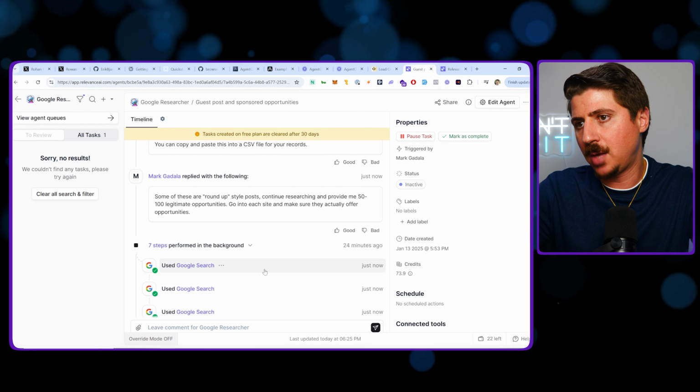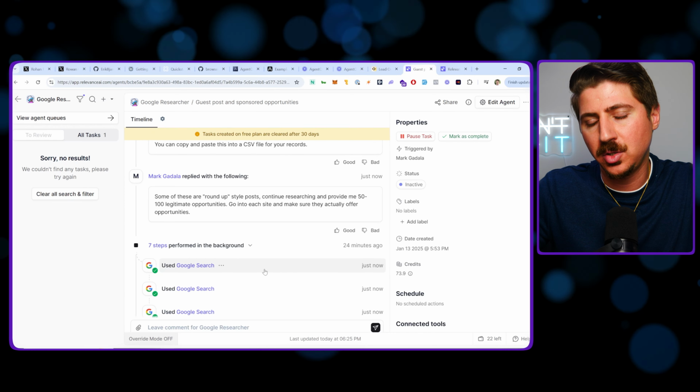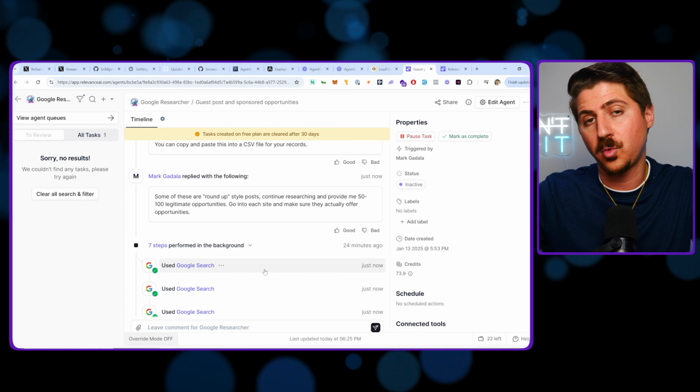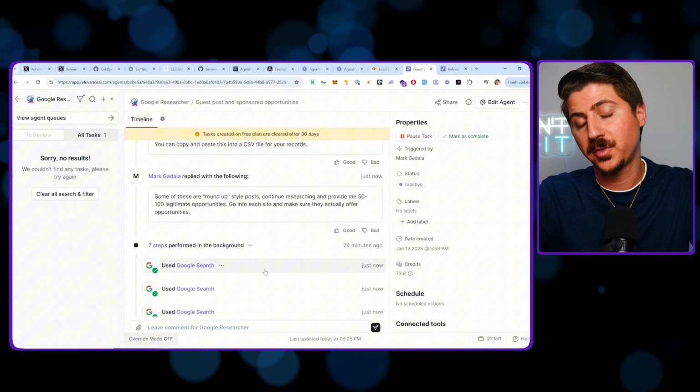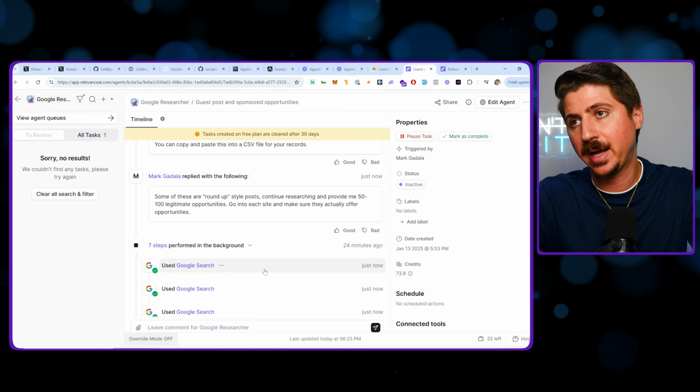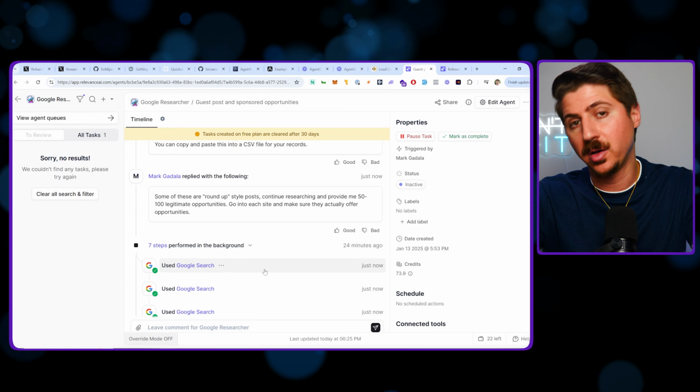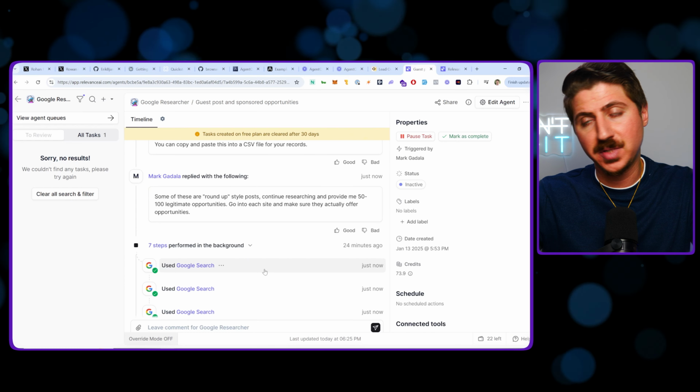But this is the job of an agency that you'd pay a lot of money to do this kind of work for you and find these opportunities. The next step would be to get the email for these websites and then email them. So I'm going to have the agent do this research, get the email, and then email them for me. So, a massive time saver.